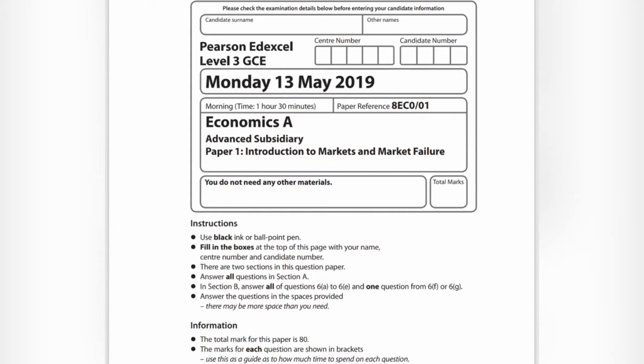Hello. Today I am going to be doing a micro A-level paper, not AS, not year 12. There's going to be a mixture of year 12, year 13 concepts. Again, this is Edexcel, going through some Edexcel past papers, May 2019, pretty recent paper, and obviously microeconomics, markets and market failure. So what I'm going to do, I'm going to go through section A.